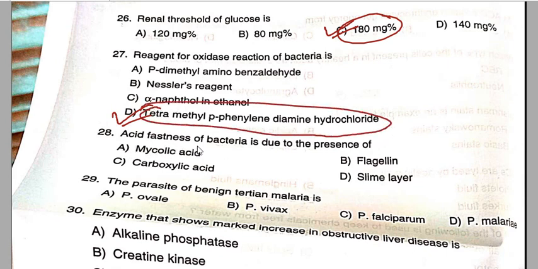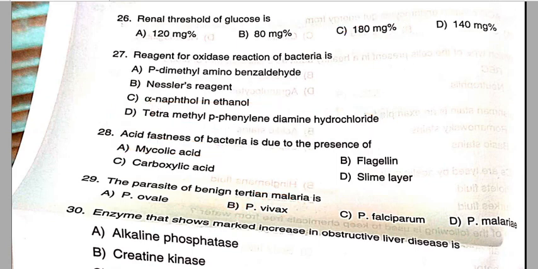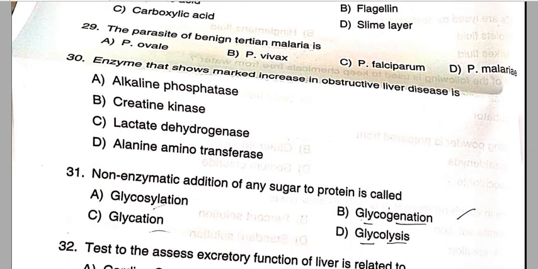Acid fastness of bacteria is due to the presence of mycolic acid. That is option A, the correct answer. The parasite of benign tertian malaria is P. vivax. Option B is the correct answer for question number 29. Then we will move to questions number 30 and 31.